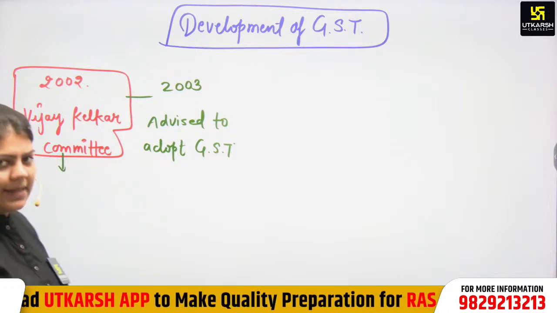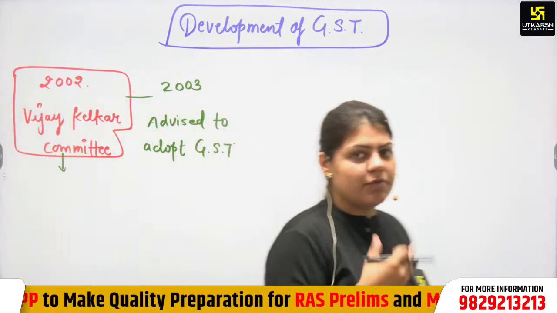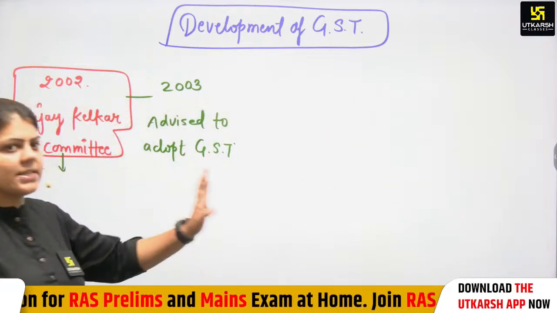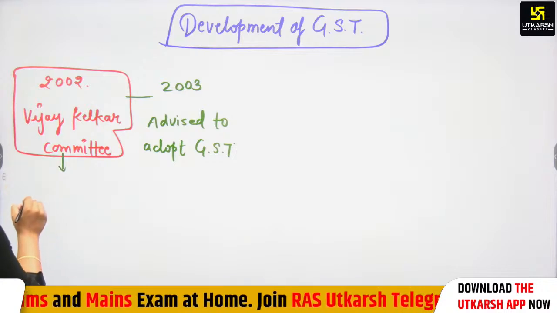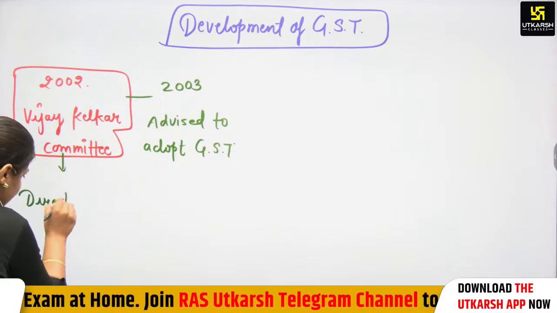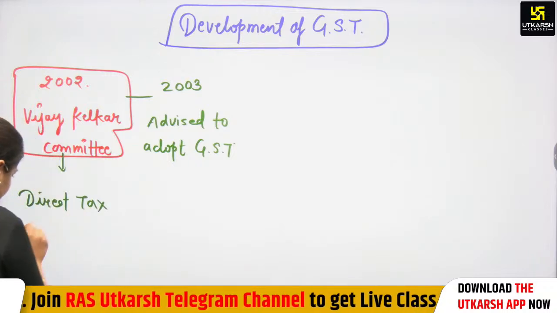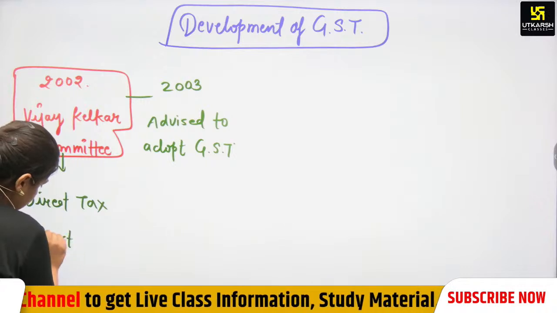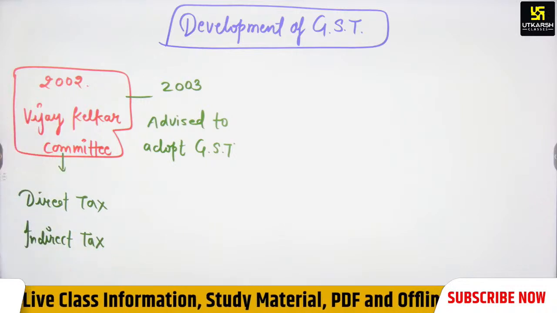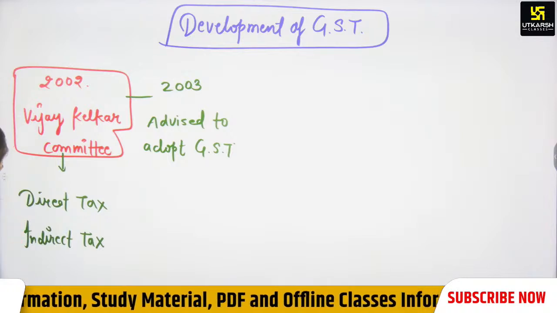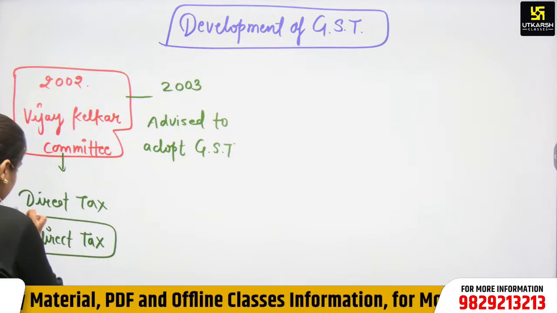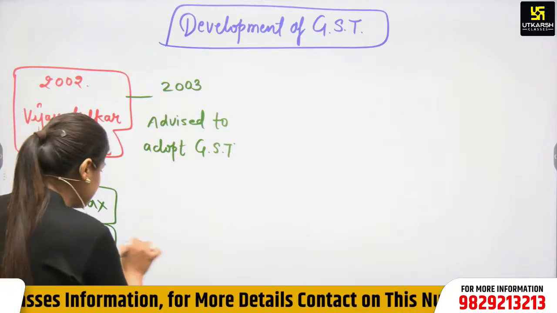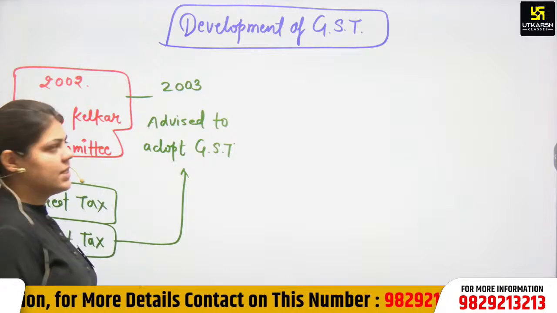If a question is asked that the Vijay Kelkar committee was constituted for which purpose? It was framed for direct tax as well as indirect tax, because this is a committee for direct tax and it was a committee for indirect tax also. So this is a big question that can be framed here. But the recommendation we have to discuss here is that for indirect tax, this committee advised to adopt GST in 2003.